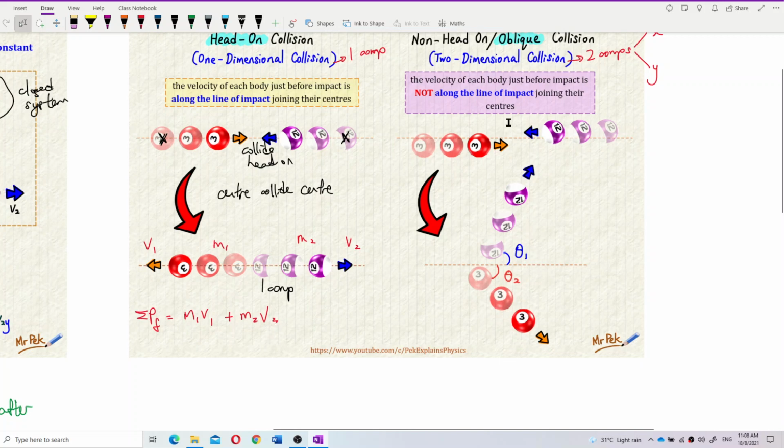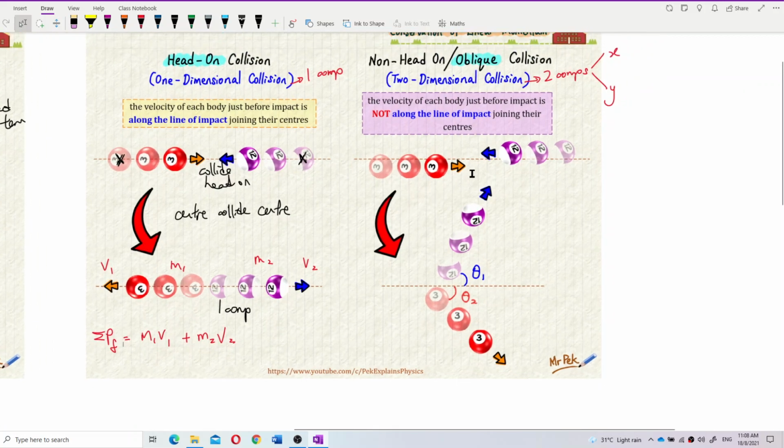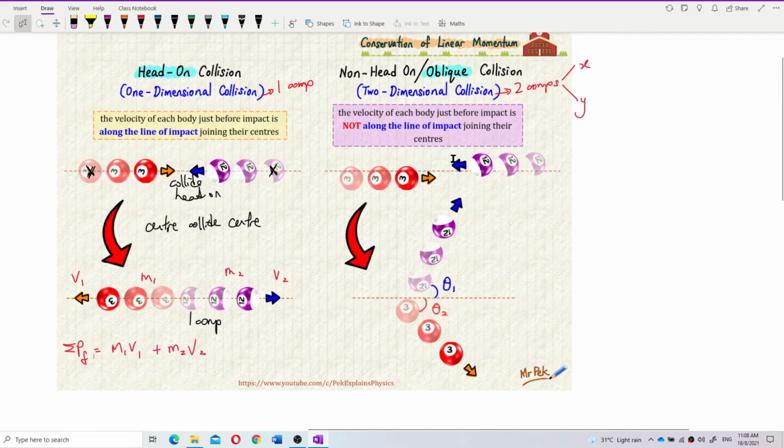But for the two-dimensional collision, how do they collide? What is meant by oblique collision? Oblique collision means the velocity of each body just before impact is not along the line of impact joining the centers. These two balls are not moving along the line of impact.